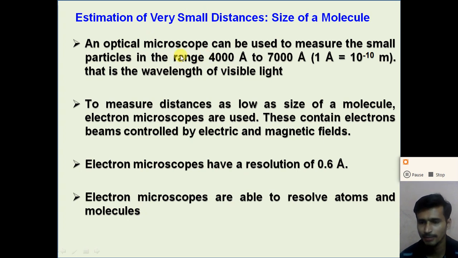So the optical microscope is used to measure the size of very small particles which lie in the range of 4000 angstrom to 7000 angstrom, that is the wavelength of visible light. Here, dear student, angstrom is the unit of length, right? And 1 angstrom is equal to 10 raised to minus 10 meter.